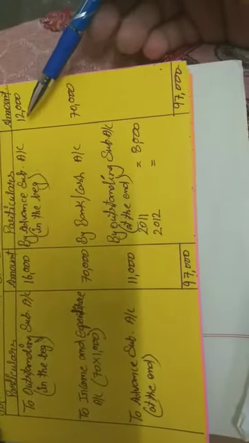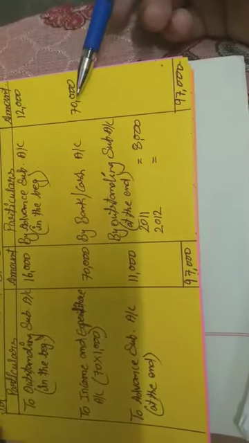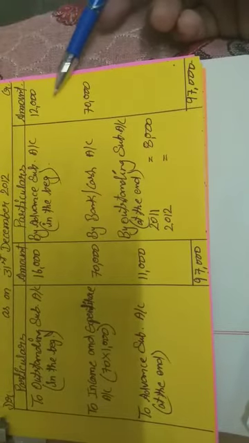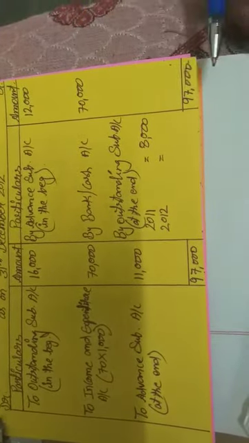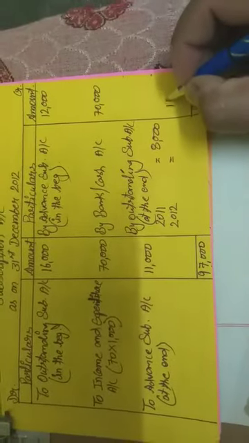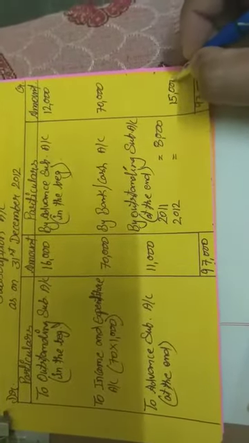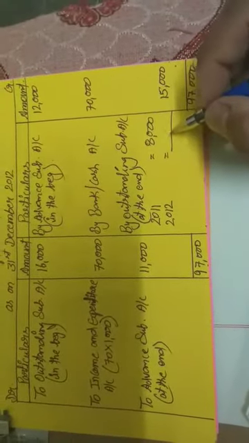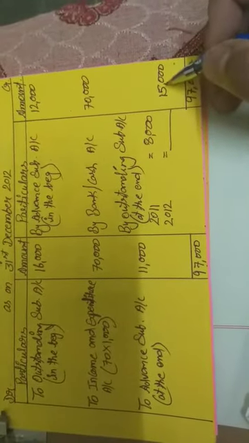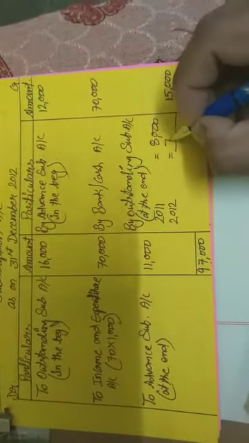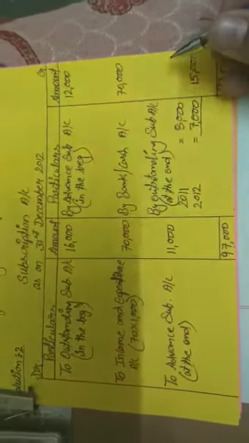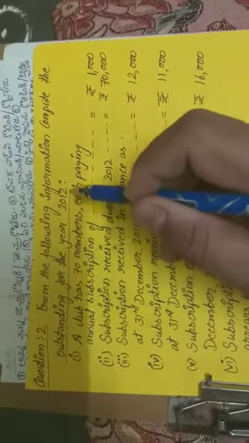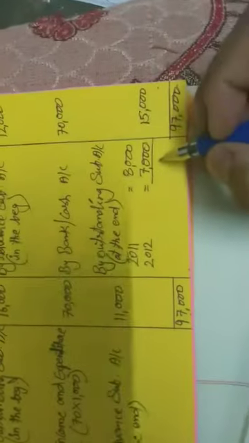If we subtract 82,000 from it, the balance will be 15,000 rupees. So both the totals will be equal. We subtract 8,000 from 15,000, which gives 7,000. So the outstanding subscription for the year 2012 is 7,000.